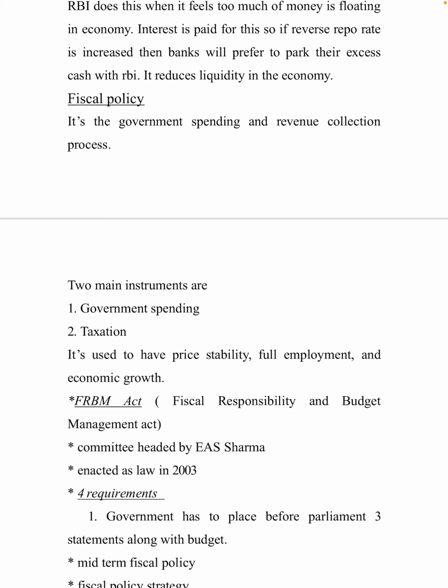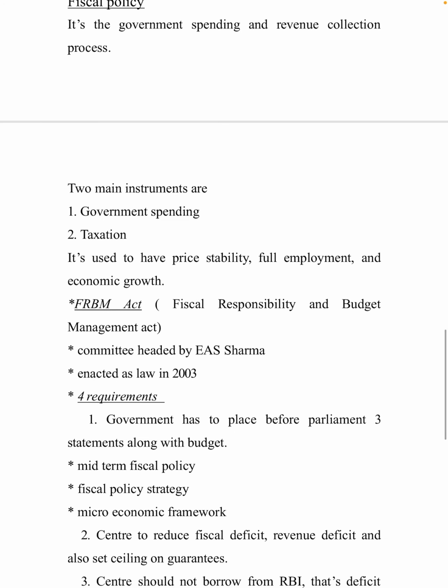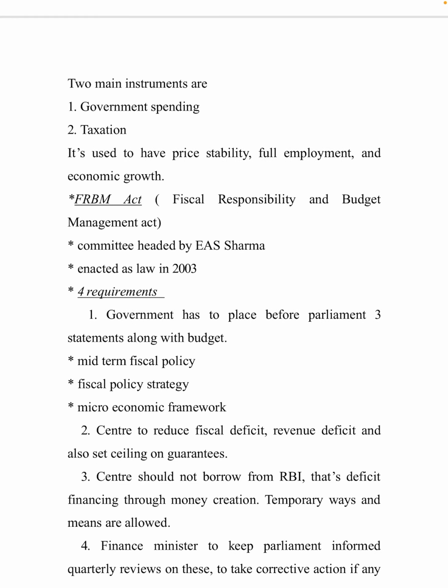Next is fiscal policy. It's the government spending and revenue collection process. Fiscal policy and monetary policy are different: monetary policy is monitored by RBI, while fiscal policy is the government's spending, expenditure and income. The two instruments of fiscal policy are government spending and taxation. It is used to have price stability, full employment and economic growth.